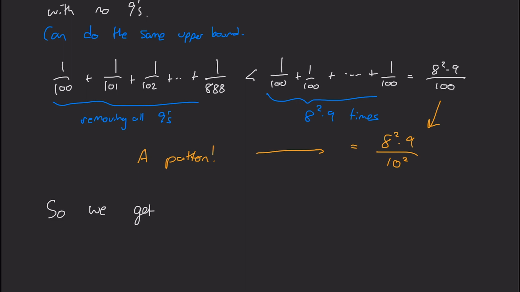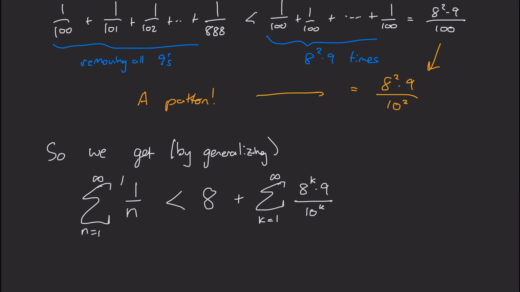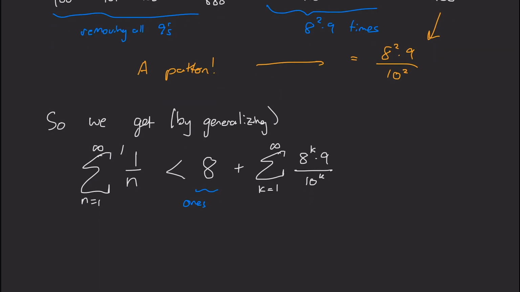So we get from generalizing this trick that the Kempner series is less than 8, okay, well that was for the ones, plus the sum from k equals 1 to infinity of 8 to the k times 9 divided by 10 to the k. Okay, well, that's just 8 plus 9 times the sum from k equals 1 to infinity of 8 over 10 to the k.